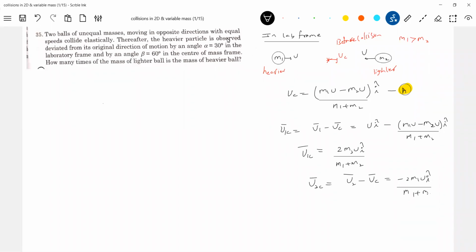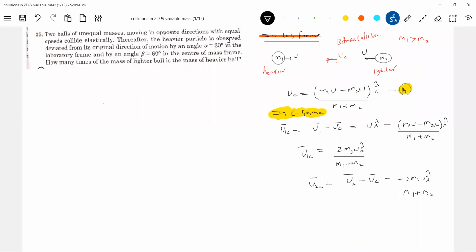Now go back to the momentum with respect to the center of mass, which is always conserved, no? This is before collision. We are discussing everything before collision. So now in the C frame, how will it appear?